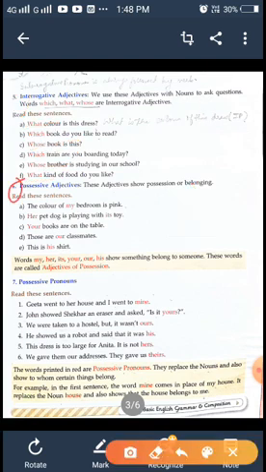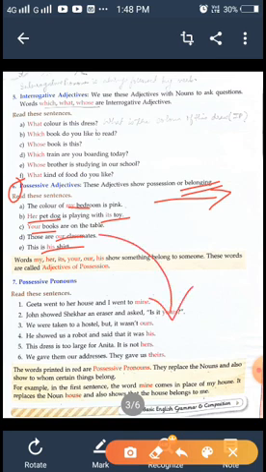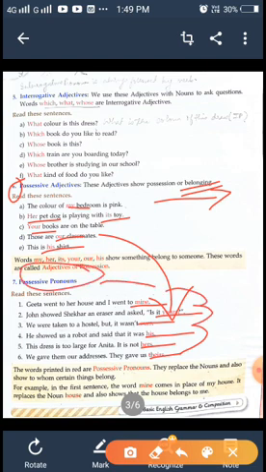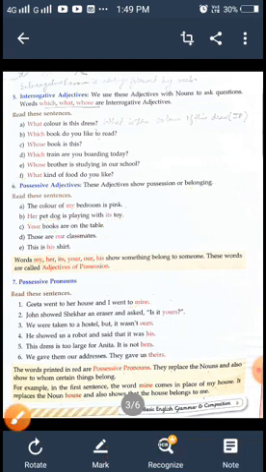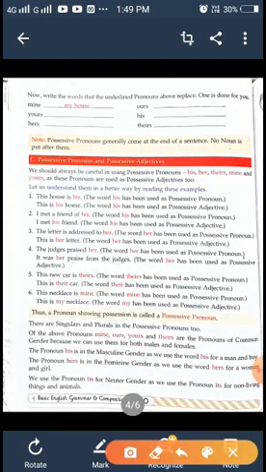Possessive adjective, that means the things belong to whom. It is my, its, her, your, our, his. These are possessive adjectives. The same words, if used at the end of the sentence, are called possessive pronouns. In the next page we will find out which one is a possessive pronoun and which one is a possessive adjective.